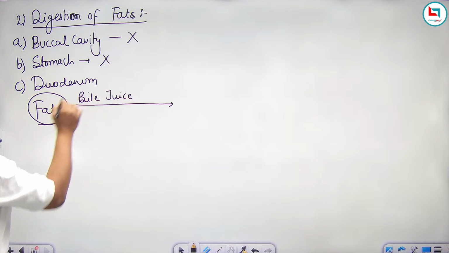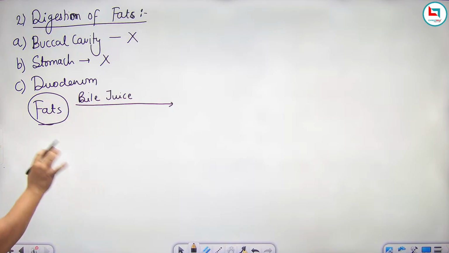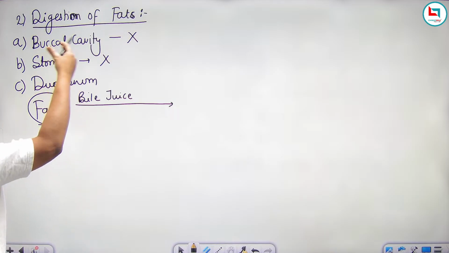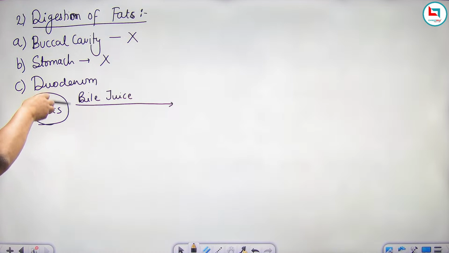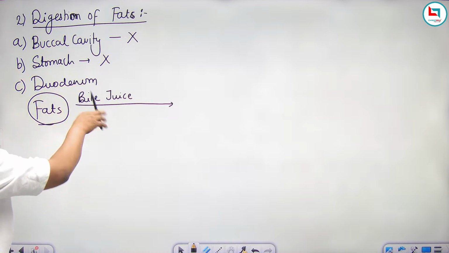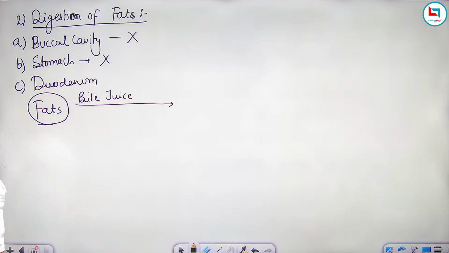So this bile juice is formed by the liver, but it is stored by the gallbladder. And whenever there is a requirement for the digestion of fat, from the gallbladder this juice comes to a duct known as the common bile duct, and from there it will pour all the secretions into the duodenum.